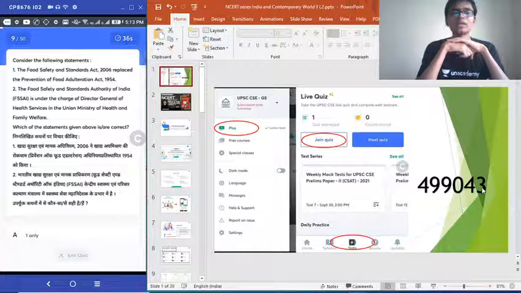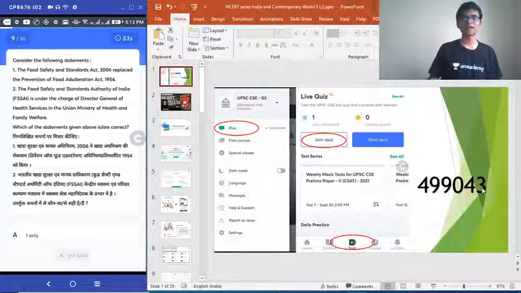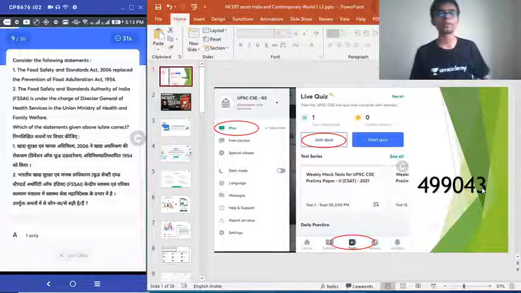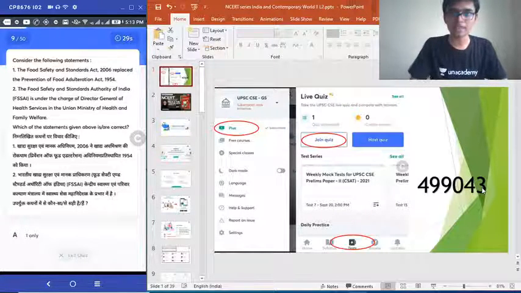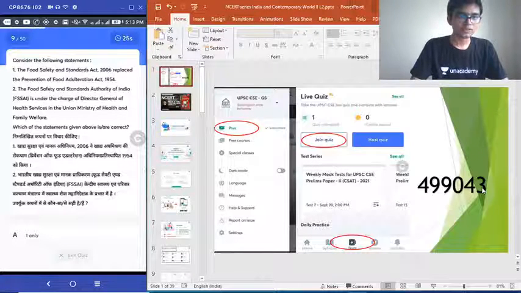Question number 9. Consider the following statements. Number 1. The Food Safety and Standards Act of 2006 replaced the Prevention of Food Adulteration Act of 1954. 2. The Food Safety and Standards Authority of India is under the charge of Director General of Health Services in the Union Ministry of Health and Family Welfare. Choose the correct answer.